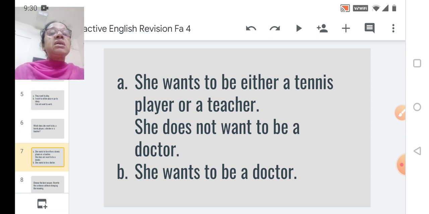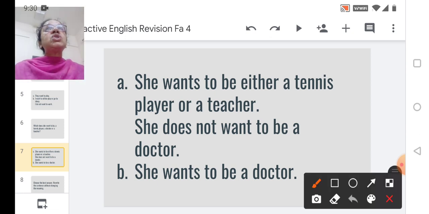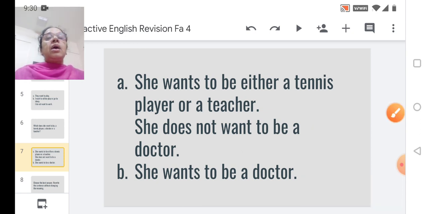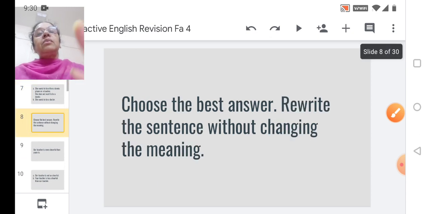The second answer is she wants to be a doctor. So you know which has to be the correct answer. That is option A. She wants to be either a tennis player or a teacher. She does not want to be a doctor. So I'm sure, students, you are understanding this. It's very simple. Now, let us move ahead.